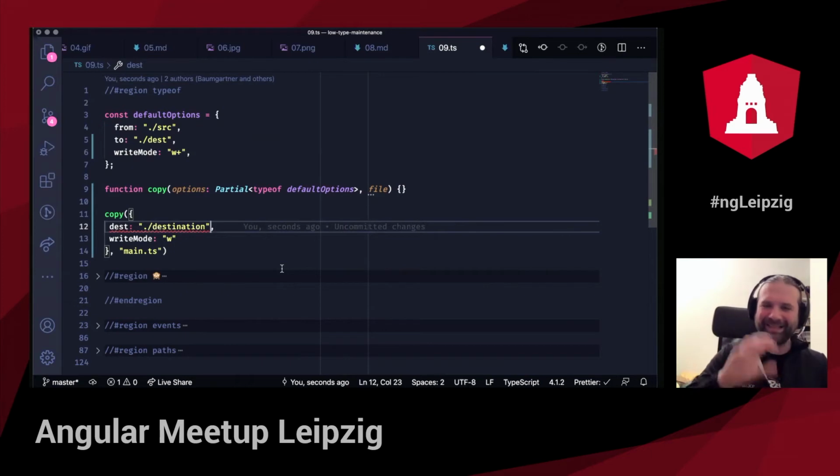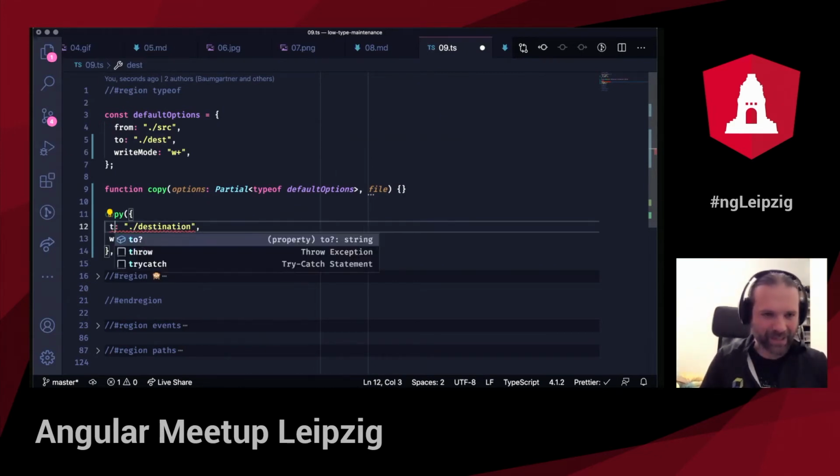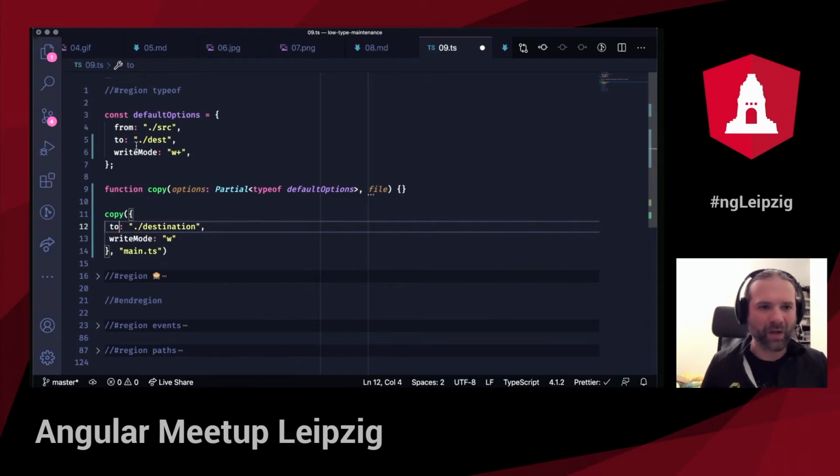I define the type once, and then I opt in for behavior. I try to define the behavior around it. So let's change it to 2, because I just can't stand red squiggly lines in my code. Okay, that's the first example.